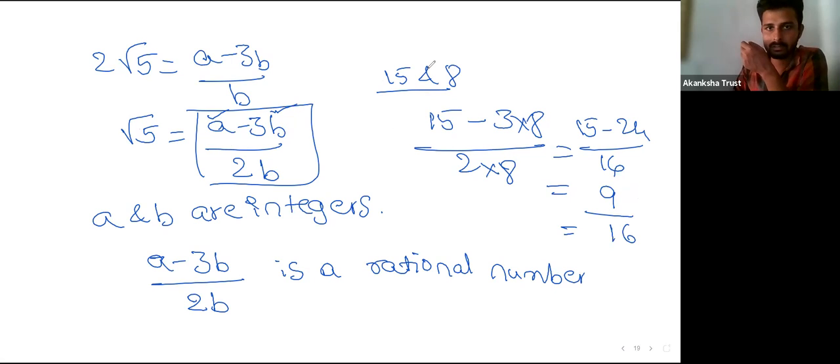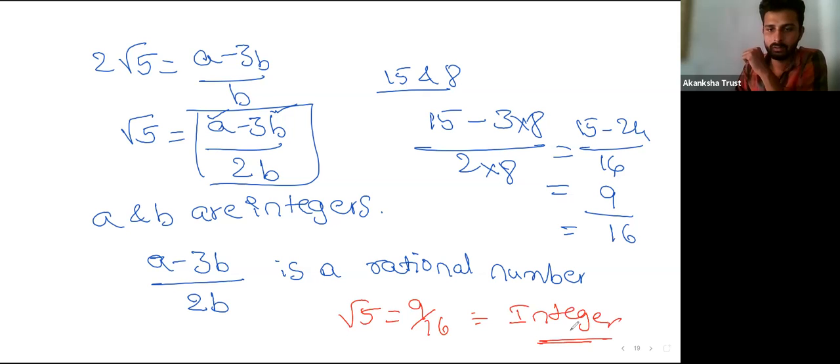That is root 5 is equal to 9 by 16. You just simplify this and you get some integer value, right? So this is how you can prove.